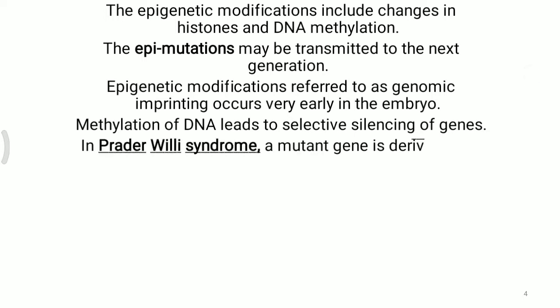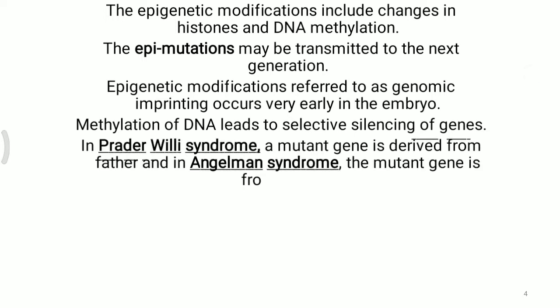In Prader-Willi syndrome, the mutant gene is derived from the father, and in Angelman syndrome, the mutant gene is derived from the mother. So this epigenetic mutation is transferred to the next generation, and according to whether the mutated gene is transferred from the father or mother, the syndrome name is given.